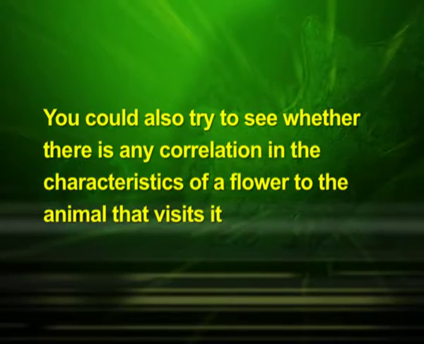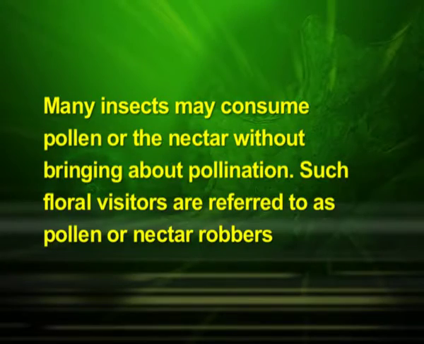You could also try to see whether there is any correlation in the characteristics of a flower to the animal that visits it. Carefully observe if any of the visitors come in contact with the anthers and the stigma, as only such visitors can bring about pollination. Many insects may consume pollen or the nectar without bringing about pollination. Such floral visitors are referred to as pollen or nectar robbers.